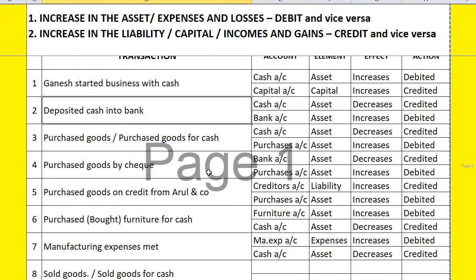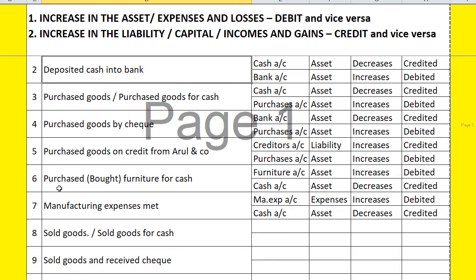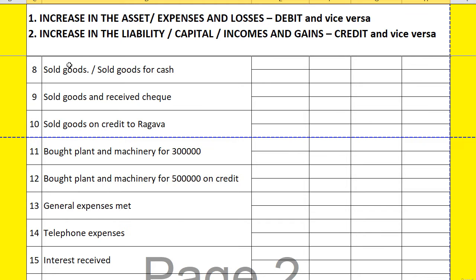So transactions 1 to 7 have already been explained. Now let's go to the first one, sold goods. Let me remind you, sold goods and sold goods for cash are one and the same. Here the two aspects are cash account and goods, but I have already explained that goods come in 5 categories: purchases, sales, purchase return, sales return and inventory. Individually we have to give it a name. So here it is sales account.